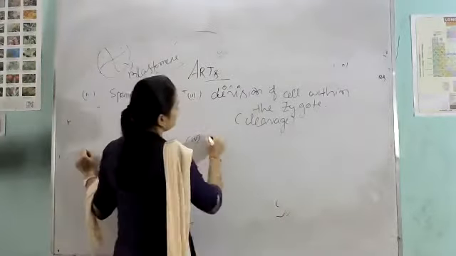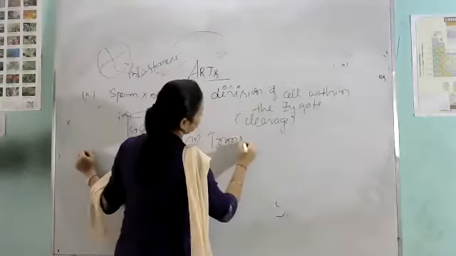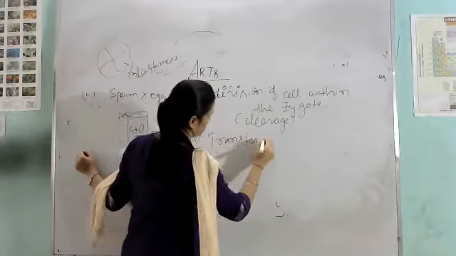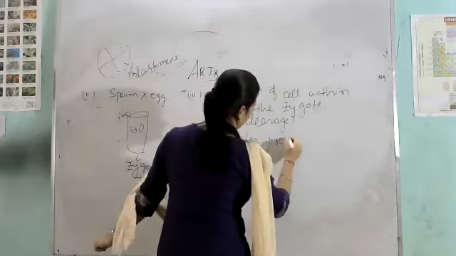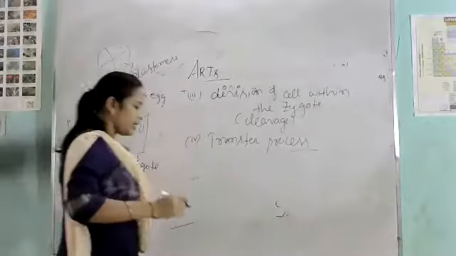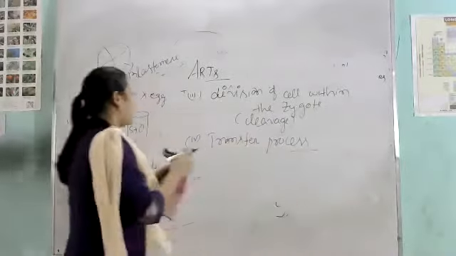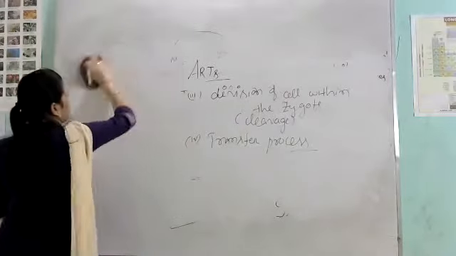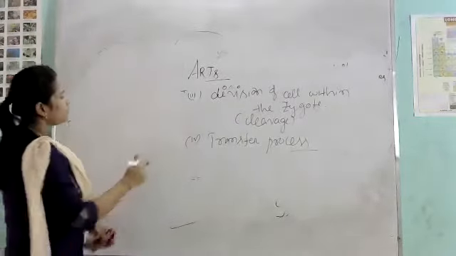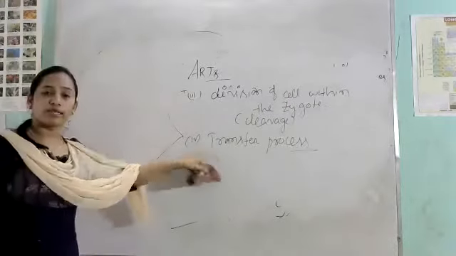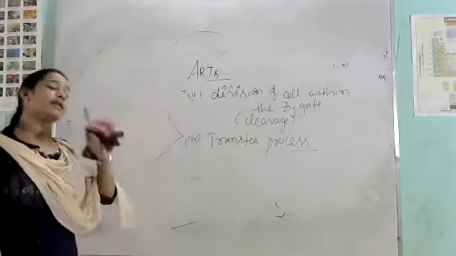Then the next is the transport process. As I said in the last class, the transport process takes place in two ways.